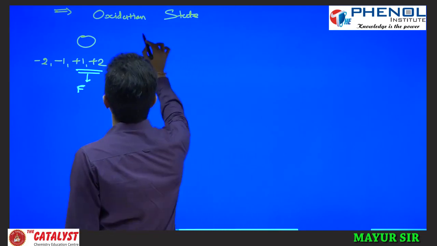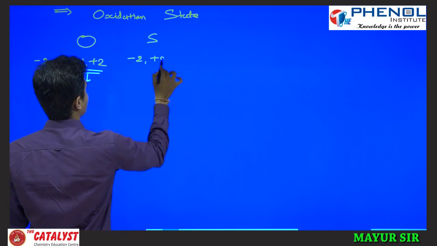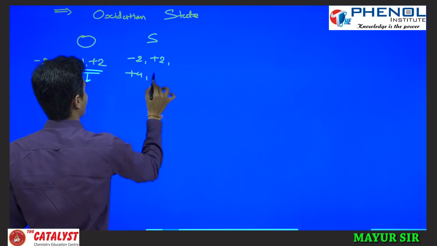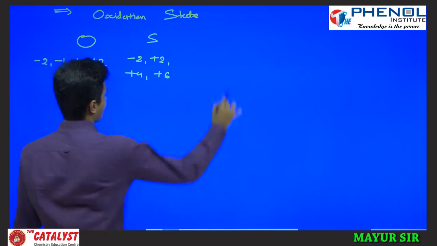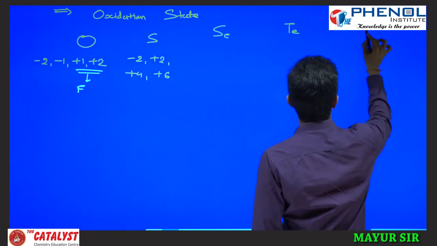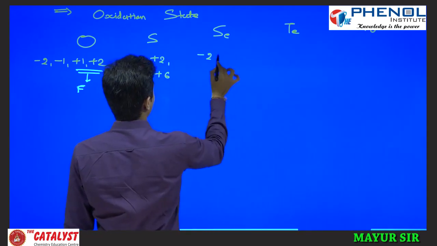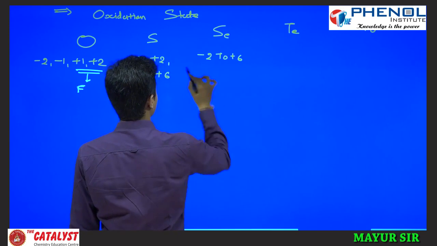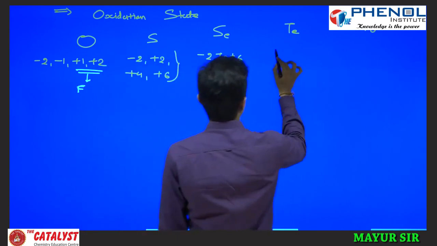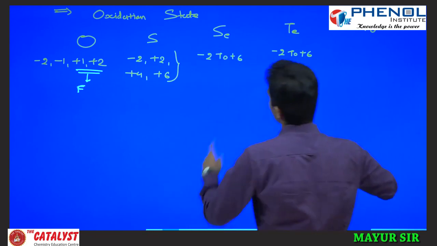If you see sulfur, then there are -2, +2, +4 and +6 oxidation states. If you see selenium, tellurium and polonium, selenium also shows -2 to +6 oxidation states like sulfur.